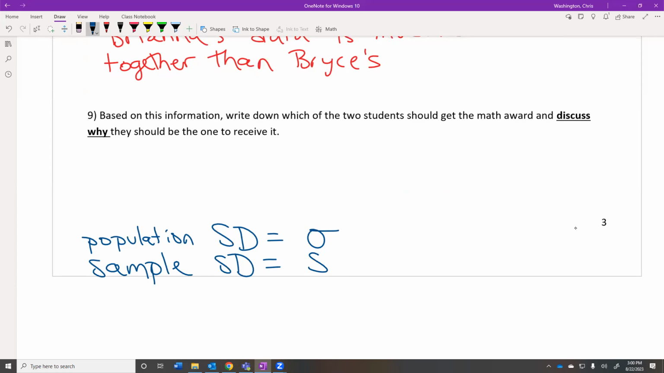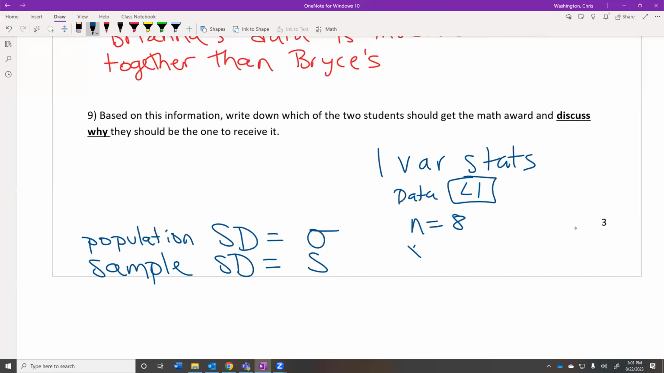So in your calculator, go back and do the one variable stats on Bryce's data. And likely your data input will be L1 this time. You should see a couple numbers. You should see N. It should say N equals 8. It should say x bar equals 90. What are the next two?